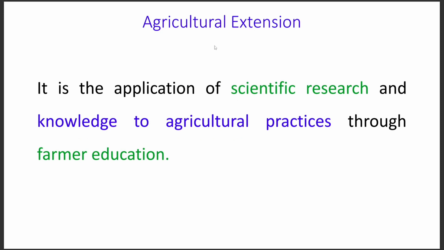After that we have extension. This is mainly the transfer of scientific research and knowledge to agriculture practices through farmers' education. Mainly if any scientist creates a good variety, we have to transfer it to the farmers. To do that we need agriculture extension. They will help us connect the scientist and the farmer through middlemen. There are extension officers.